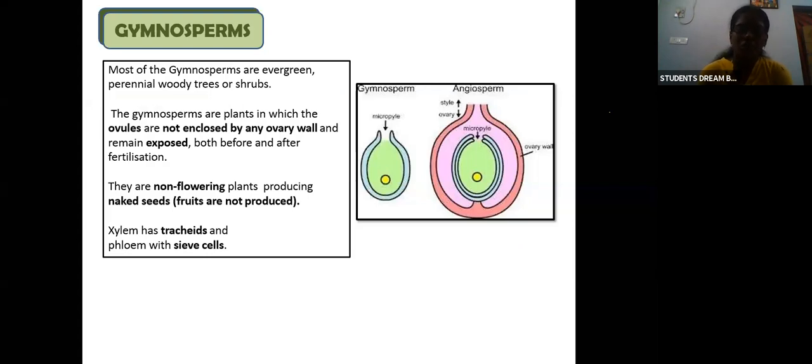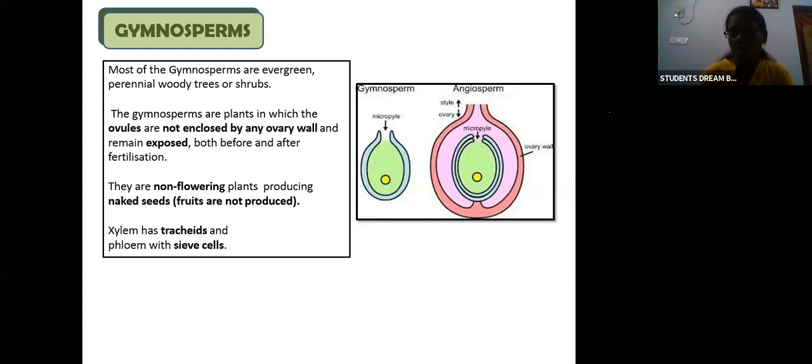Most of the gymnosperms are evergreen. They are perennial woody trees or shrubs. Gymnosperms are plants in which the ovules are not enclosed by an ovary wall. So the seeds will be naked, without any ovary wall. They will remain exposed, both before and after fertilization. That is the main character of gymnosperms. They are non-flowering plants and they produce naked seeds.